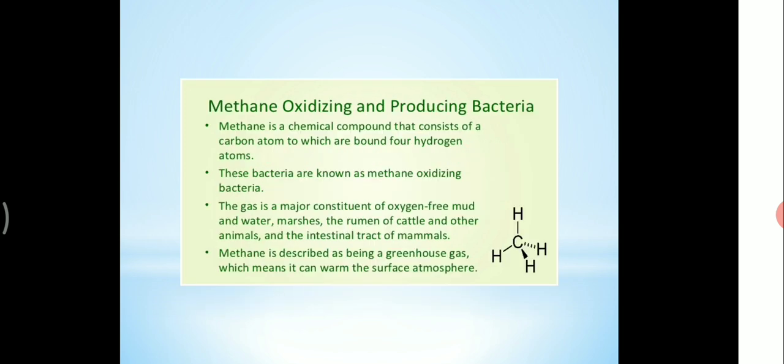And next we are all going to see methane oxidizing and producing bacteria. Methane is a chemical compound that consists of a carbon atom to which are bonded 4 hydrogen atoms, that is CH4. These bacteria are known as methane oxidizing bacteria. The gas is a major constituent of oxygen-free mud and water, mosses, the rumen of cattle and other animals, and the intestinal tract of mammals. Methane is described as being a greenhouse gas, which means it can warm the surface atmosphere.